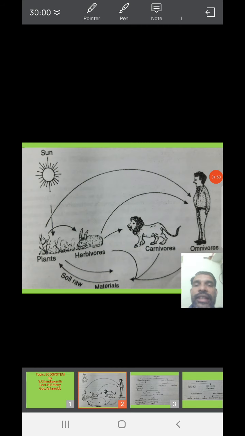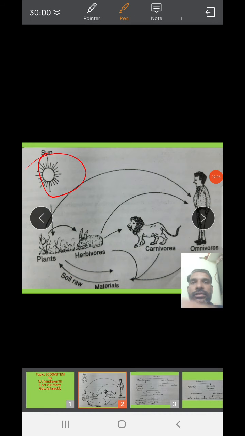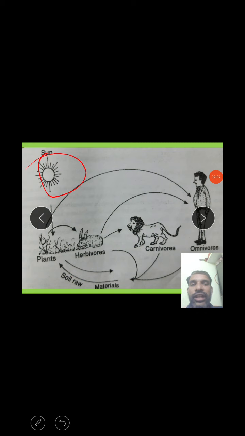So this is the common ecology system. The sun, then all organisms like plants and animals depend on sunlight. This is the main source we have, that is the sun. Whatever plants, human beings, even animals, all are completely dependent on the sun. That means the sun is the main source of all living organisms on the earth. This is the main interrelation between the plants, human beings and animals, that is called ecology. Now I'll go to ecosystem.